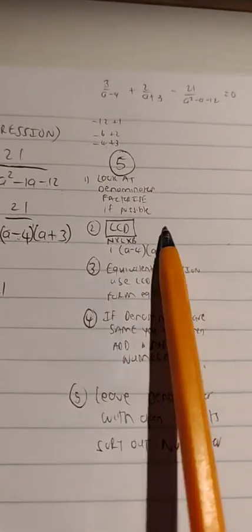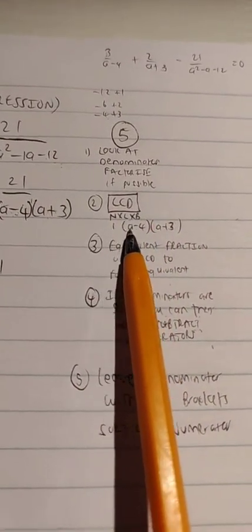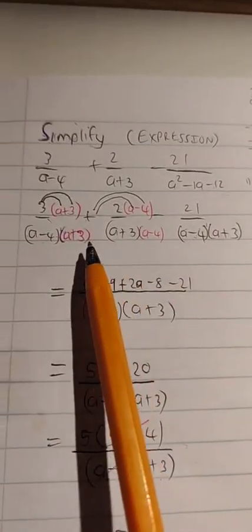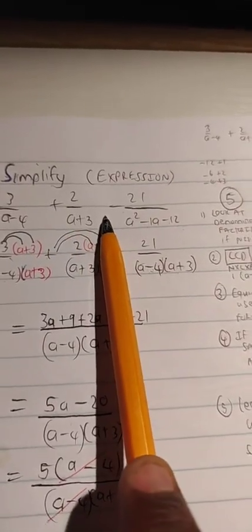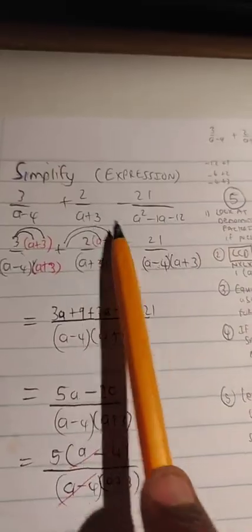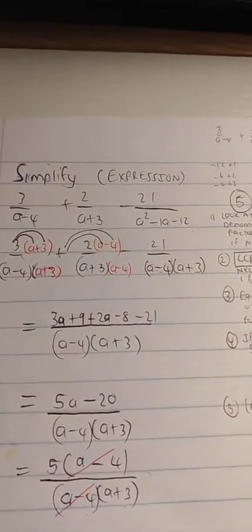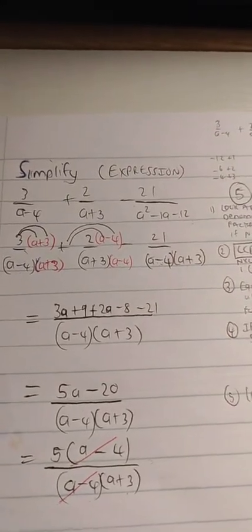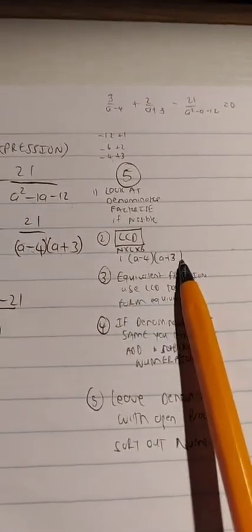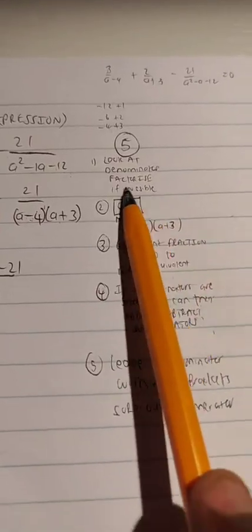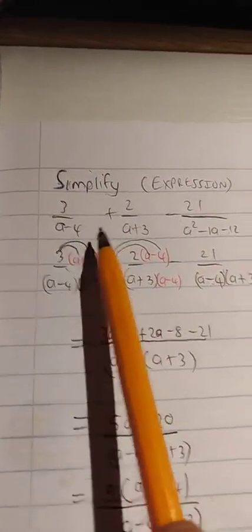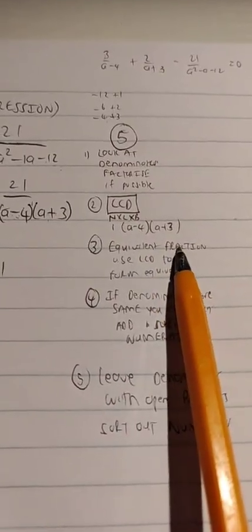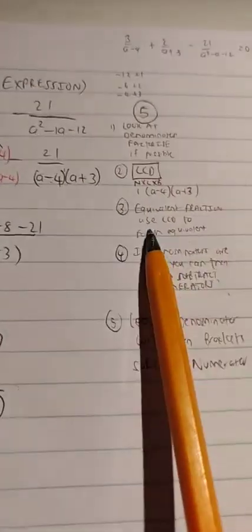Then 2, we write down the LCD. We wrote down the LCD and we identified that the LCD is a minus 4 times a plus 3, because a minus 4 is common and a plus 3 is common, and they are the common brackets that possess the highest exponent. So we write a minus 4 and a plus 3 as products of each other, and we record those as LCDs. Then we form what we call equivalent fractions of these fractions using the LCD, which is correct.